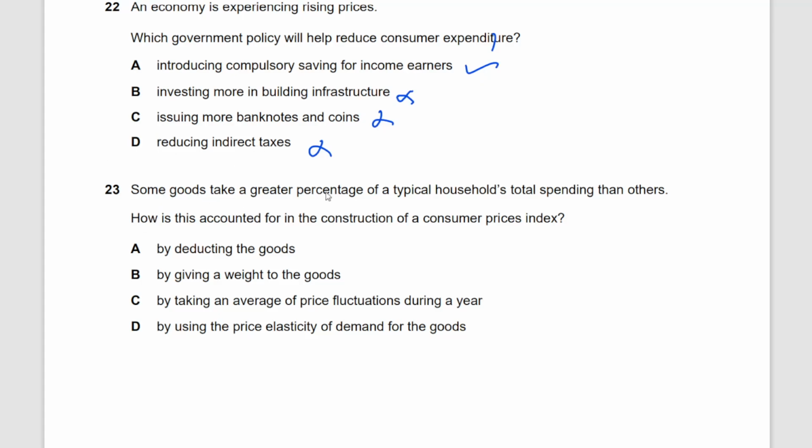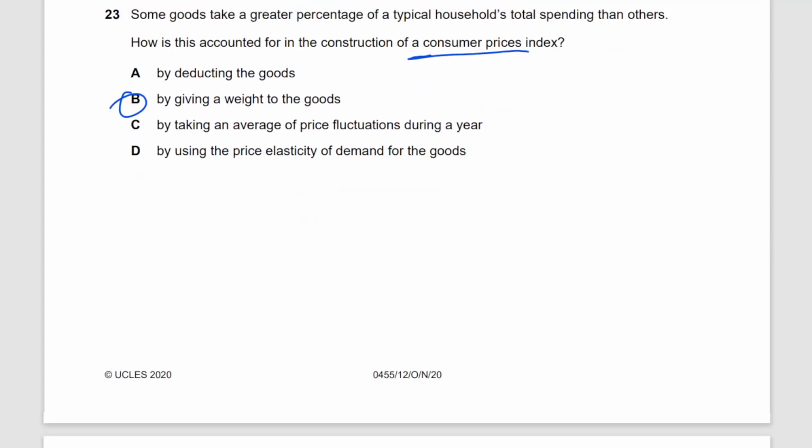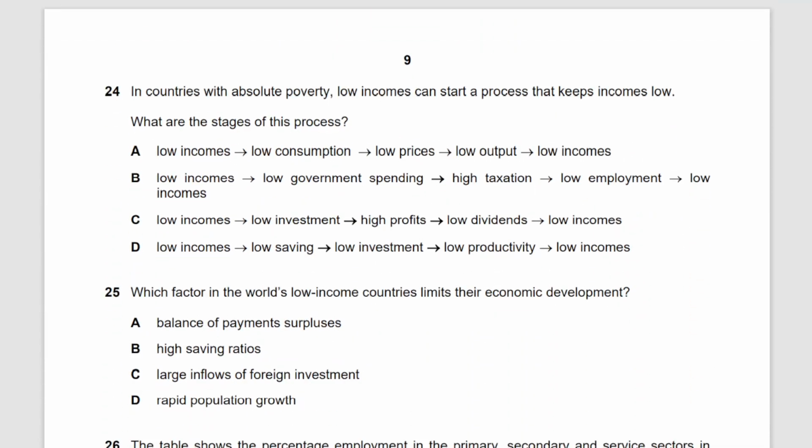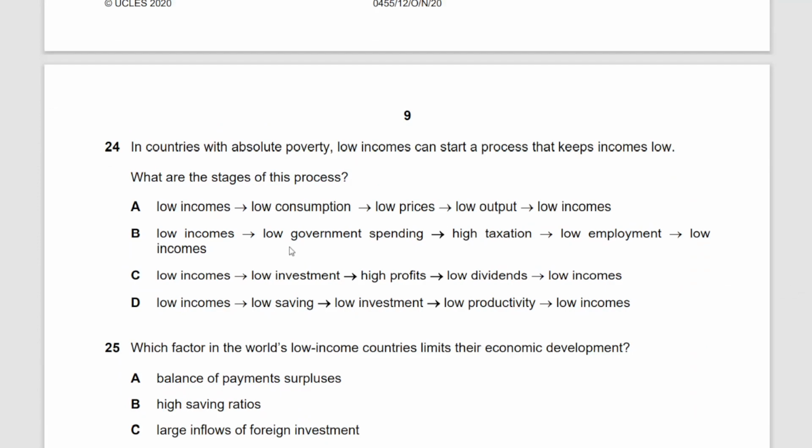Some goods take a greater percentage of a typical household's total spending than others. Yes, that's true. We use the consumer price index to calculate inflation. The goods that take a greater percentage of spending are applied more weightage, right? So the correct option here is by giving a weight to the goods. So the option would be B for your question number 23. If you don't know what CPI is and how the weightages are applied, then you need to have an in-depth discussion on this topic, which cannot be done in this brief video.